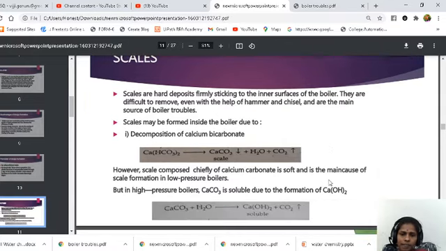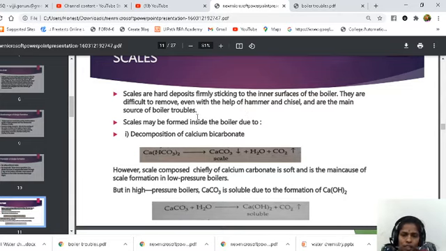So scales. Let us see what is meant by the scale. Already we know what is meant by the scale: the precipitate which is very hard inside the boilers. But let us see what are the causes, what are the disadvantages and how to prevent the scale formation. Scales are hard deposits firmly sticking to the inner surface of the boiler. They are difficult to remove even with the help of hammer and chisel and are the main source of boiler